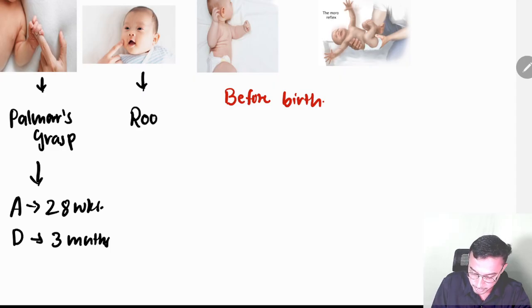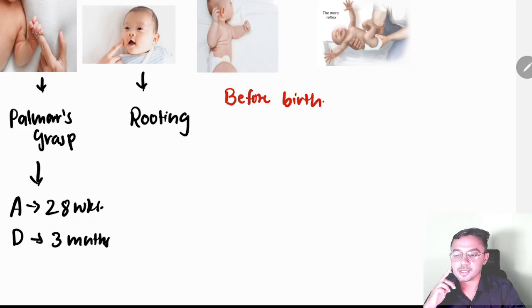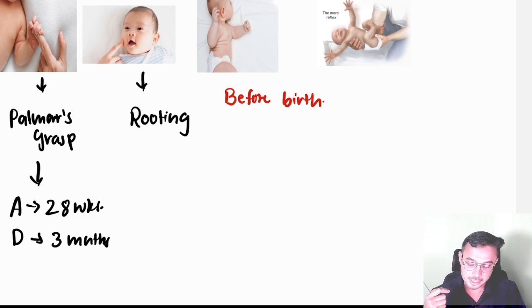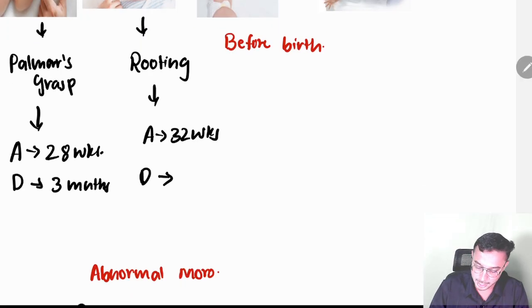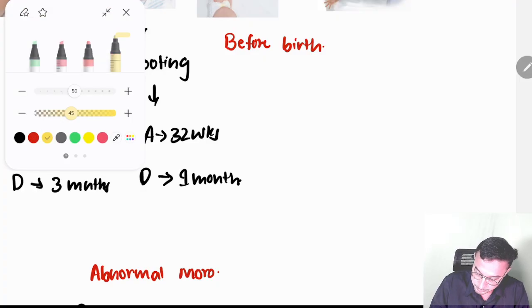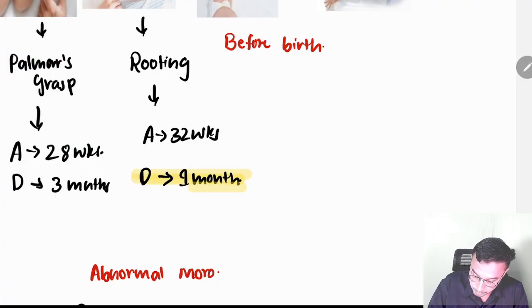And one more is the rooting reflex. If you stroke the baby's cheek, the baby is able to know that food is coming, so the baby will open the mouth. That is known as the rooting reflex. When does this appear? 32 weeks. When does it disappear? At 1 month. Remember, this is the reflex which is early to disappear.